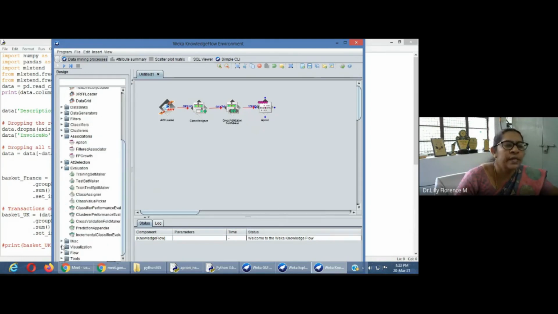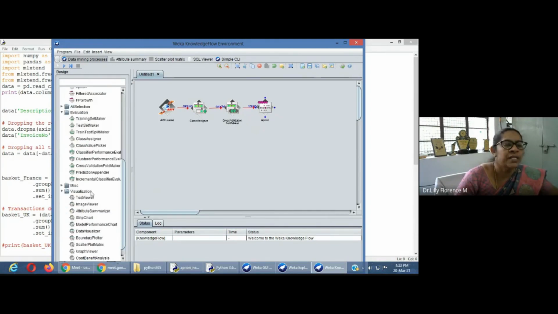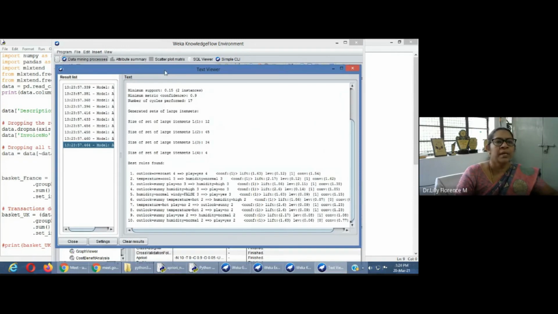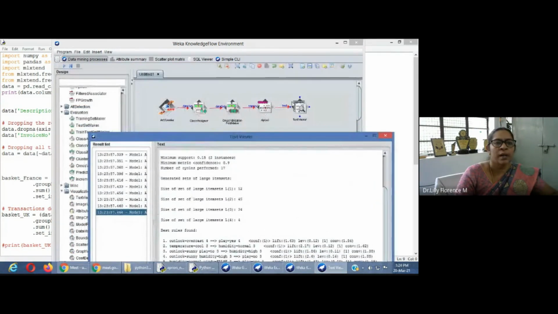Now we have to get our result. Among the visualization tools, you can select the text viewer. Just click on this as a text, and the result will be placed in the text viewer. Here you click on run. The status of the execution will be displayed here. Okay, everything is finished. Now you can see your result by right-clicking on text viewer and choosing show results. See here, the results are placed here. This is your model and this is your result.